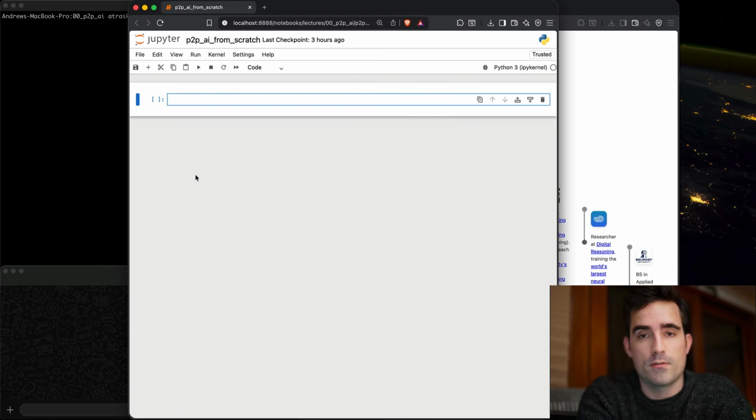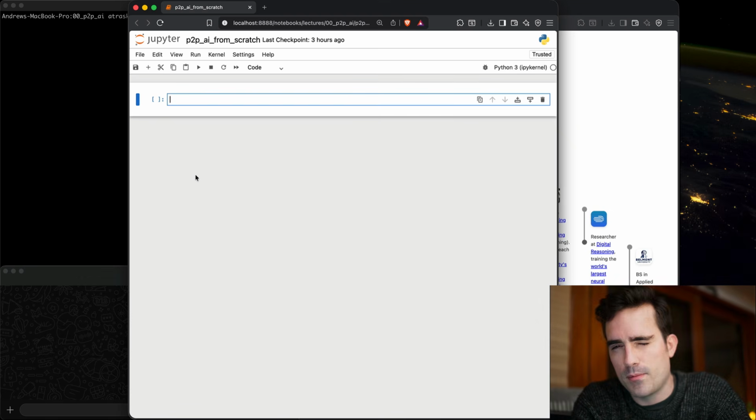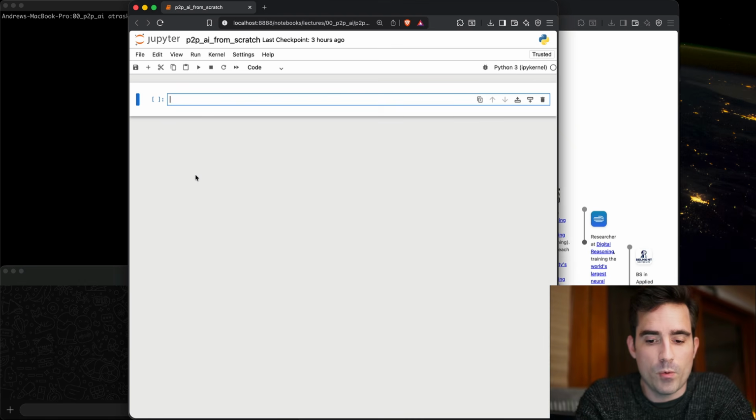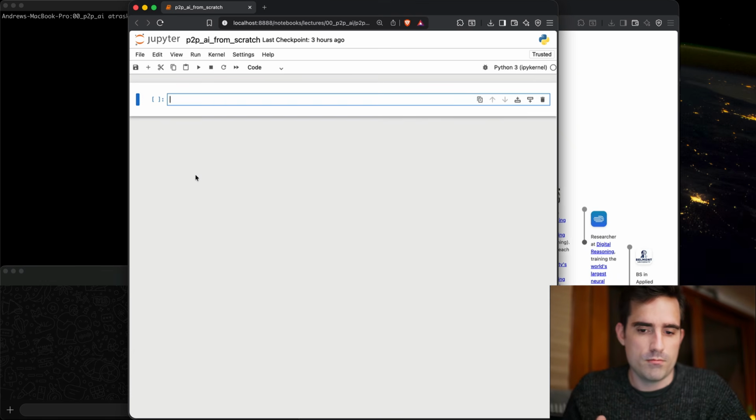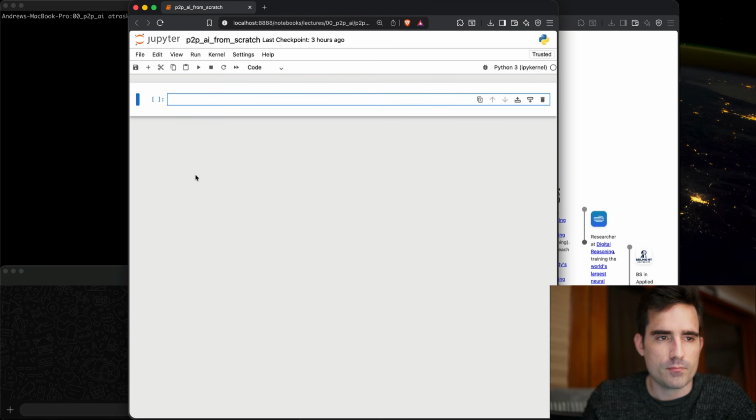Now, the key problem that we're going to focus on here is privacy and prompt injection, right? We want to build this system in such a way where you can have very high confidence that the AI is going to respond appropriately depending on which person in your life is messaging you. And so in this Jupyter Notebook, we're going to solve that problem.